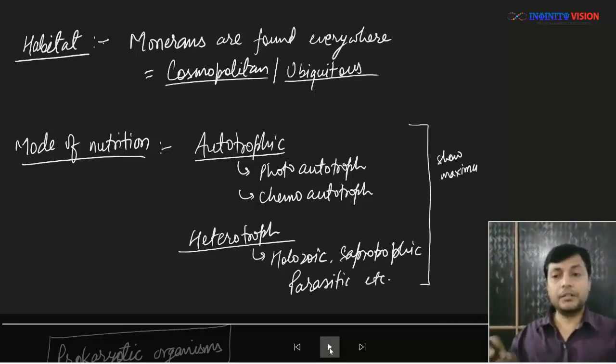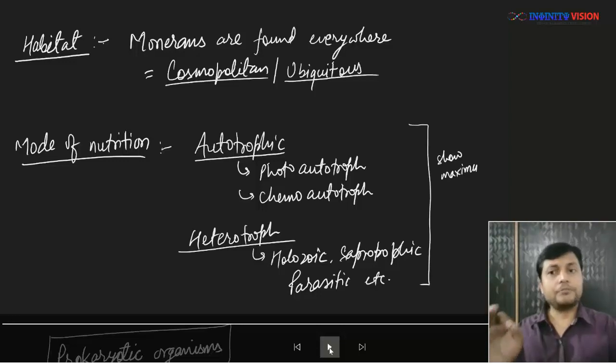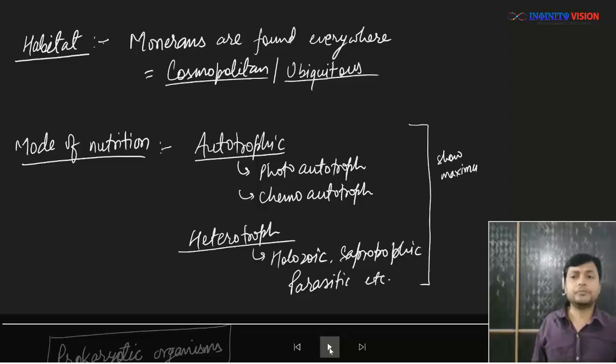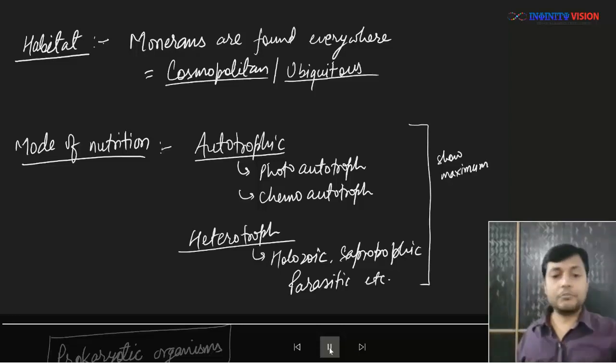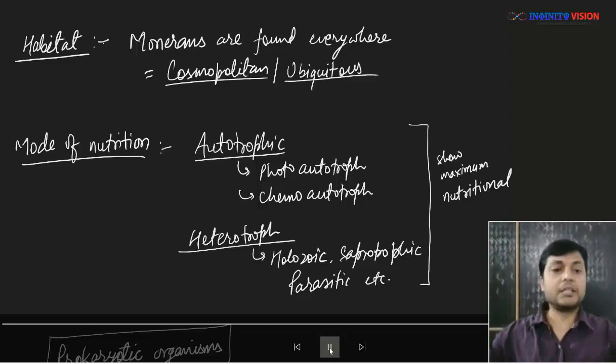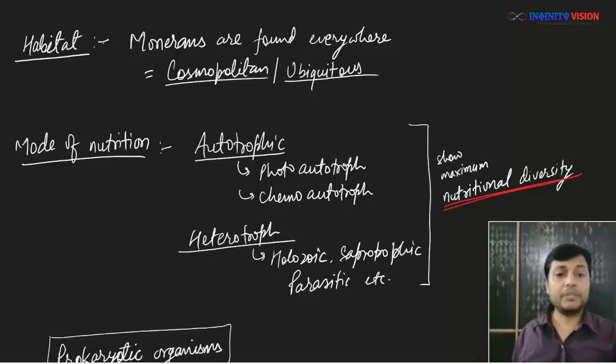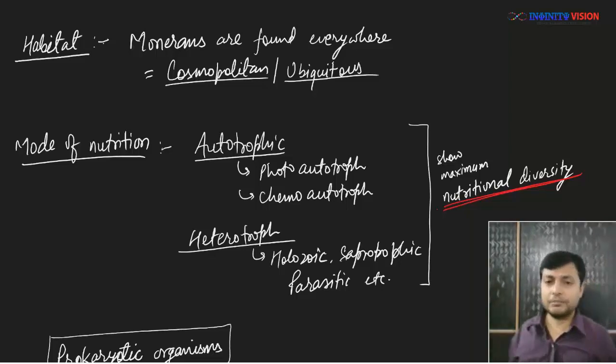So the members of Monera show all the different kinds of mode of nutrition possible. In fact, kingdom Monera shows the maximum nutritional diversity. This question has been asked multiple times, so keep a note of it. Now before moving ahead, let me talk about photoautotrophs, chemoautotrophs, and things like that.